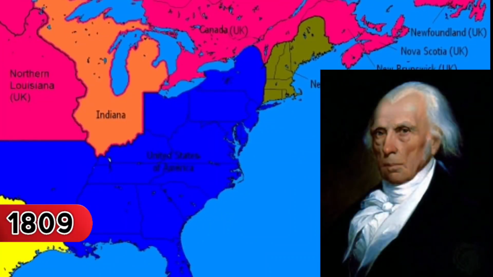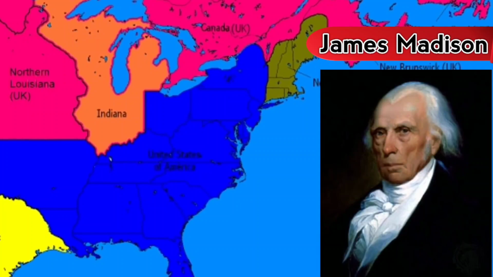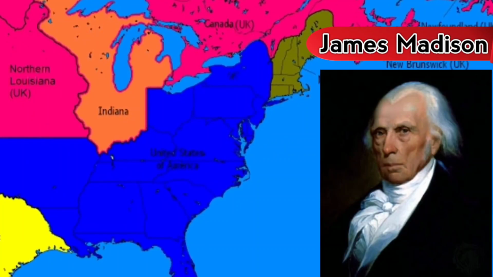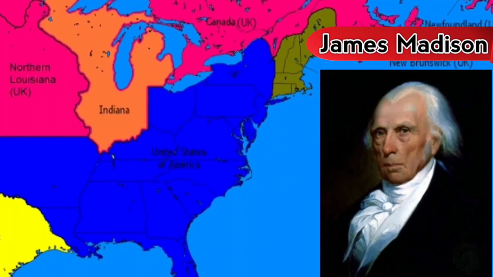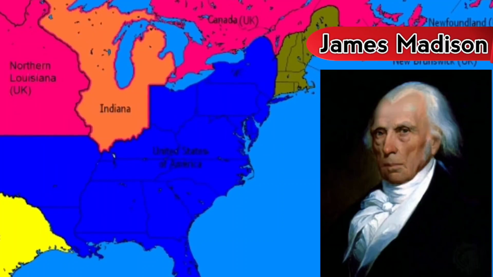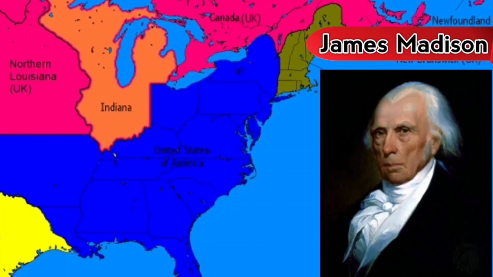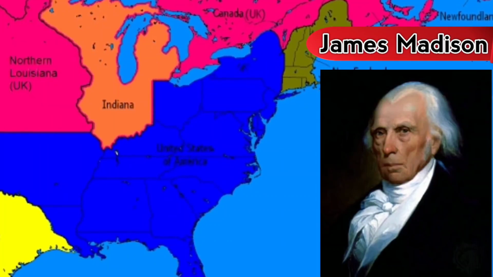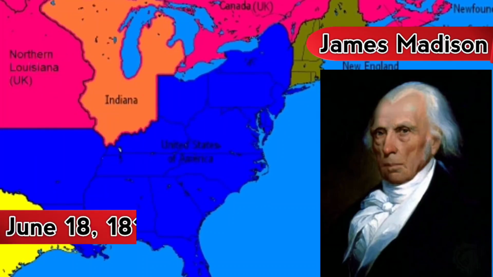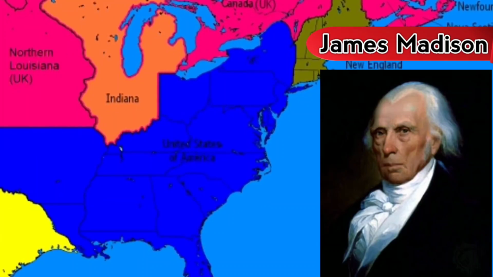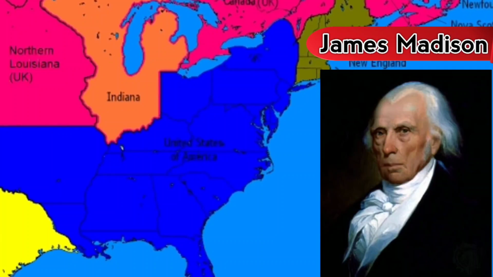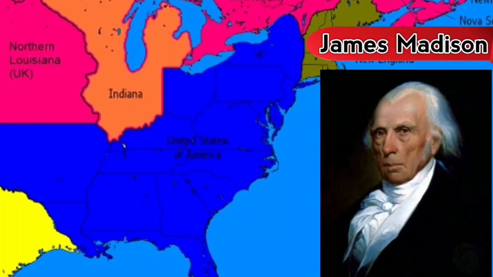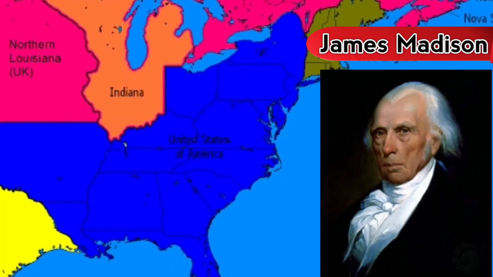In 1809, James Madison became the fourth president of the United States from the Democratic Republican Party. He was deeply troubled by British actions. Although he had no intention of capturing British Canada, when Britain incited the Native Americans against America and attacked American merchant ships at sea, war became inevitable. On June 18, 1812, the American Congress unanimously declared war against Britain. However, the Federalist Party in America opposed this decision, as they did not want a war with Britain.